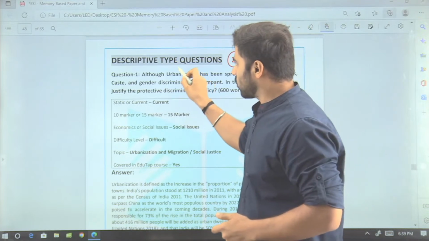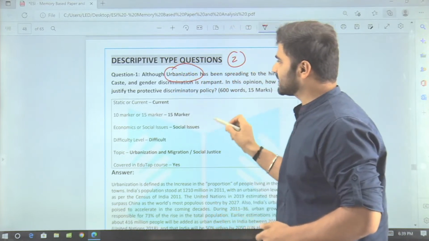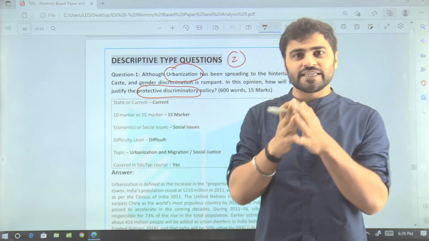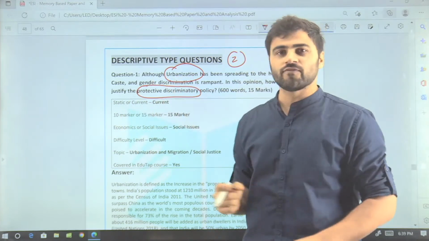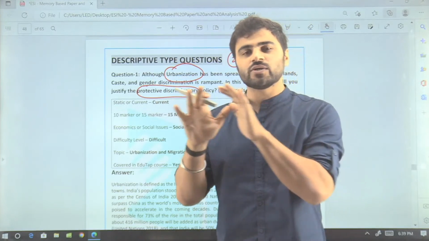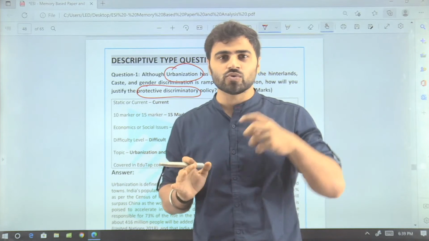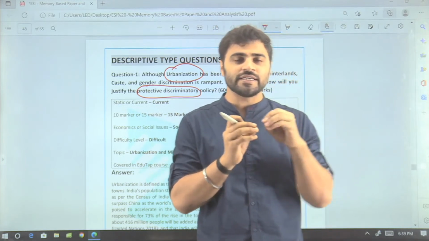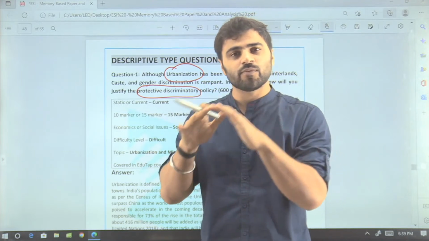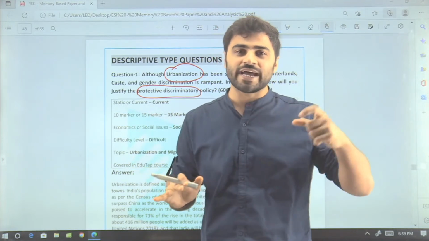What are those topics? The topic is urbanization and migration, and the second is social justice. So they have integrated these two topics and framed this beautiful question, right? So you have to make a strategy accordingly for how you need to cover any particular topic. You cannot cover any topic separately. Rather, you have to have an integrated approach, covering both the economics and social issues as well as finance